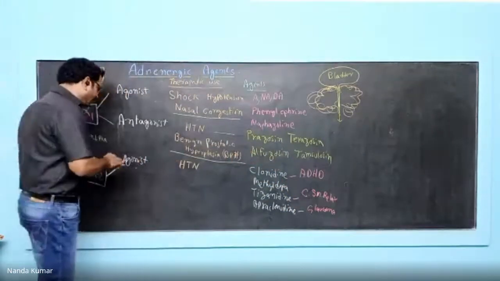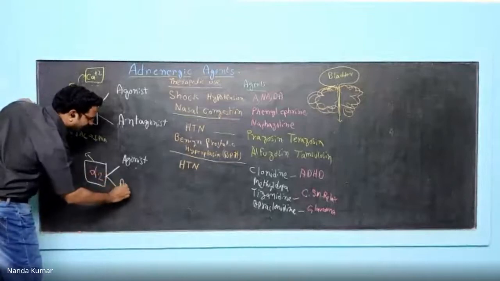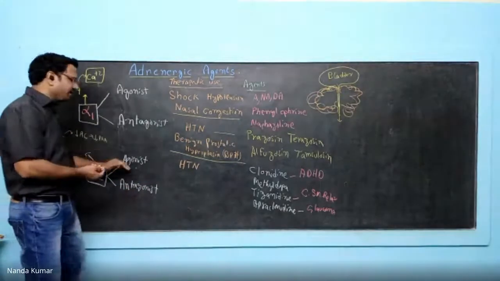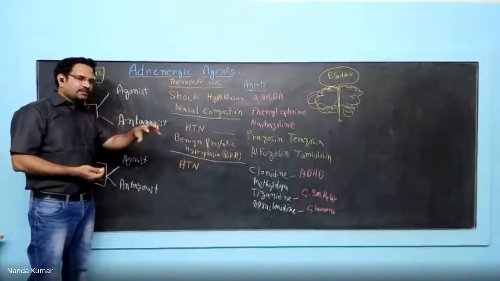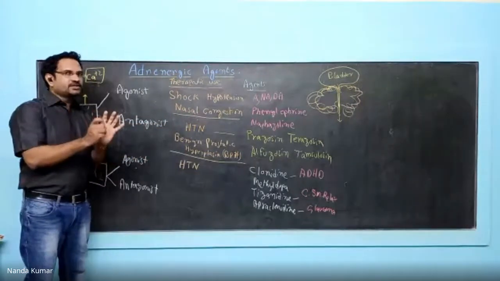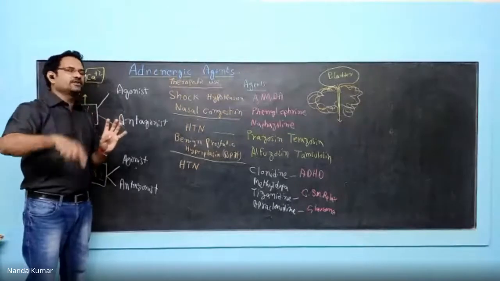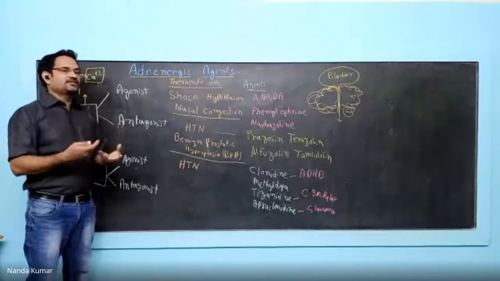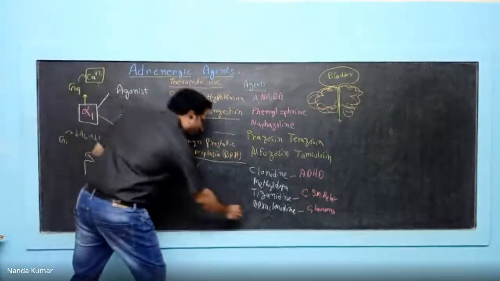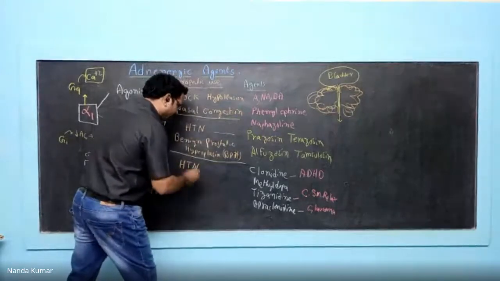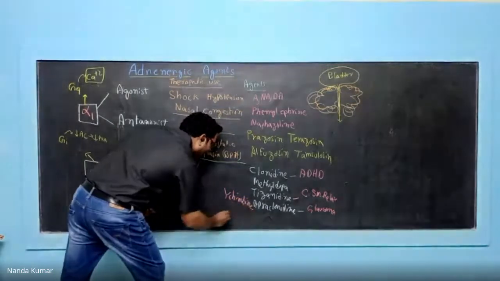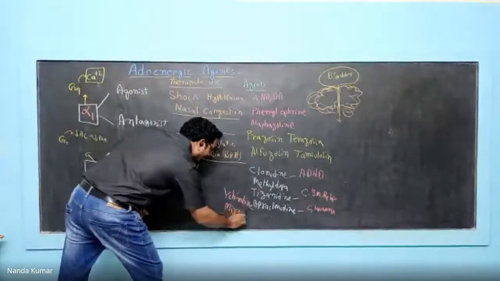Now, think about this. What happens when you use an antagonist? By using an agonist, you will activate the receptor, which will inhibit the biosynthesis of noradrenaline. If you block that, biosynthesis will not be inhibited and continuous noradrenaline release will be there. So increased levels of noradrenaline will cause a lot of problems. Now, drugs in this category are yohimbine and then a drug called mirtazapine.